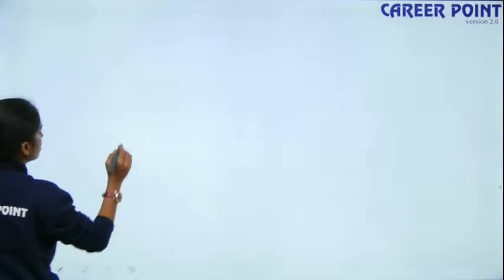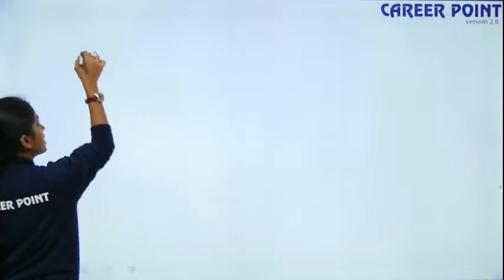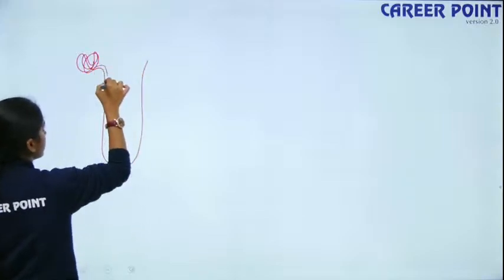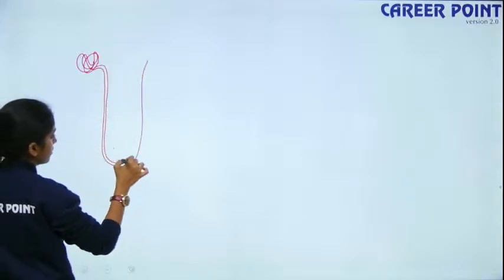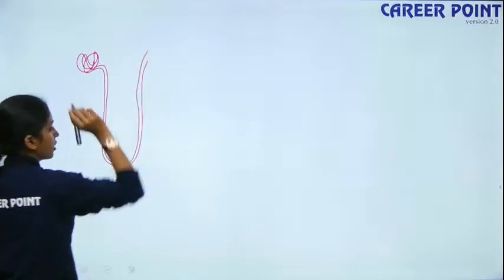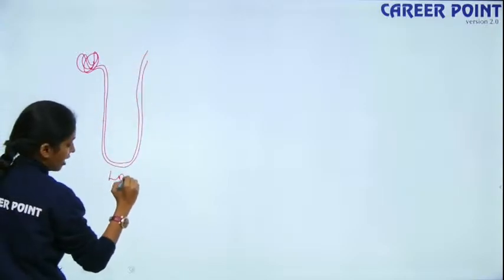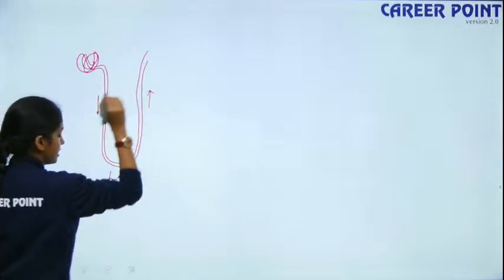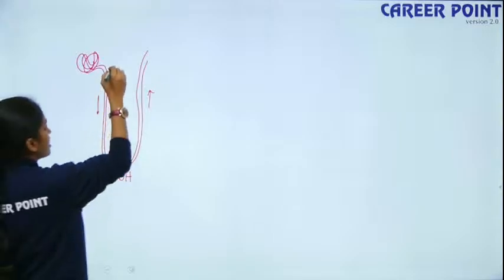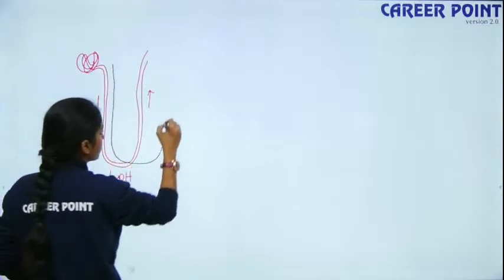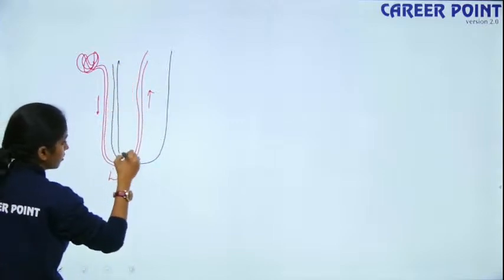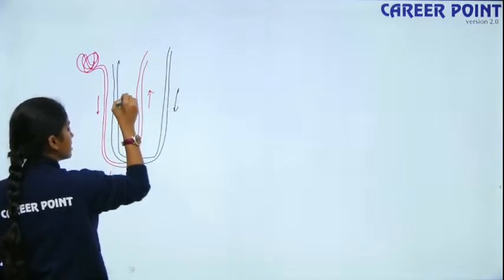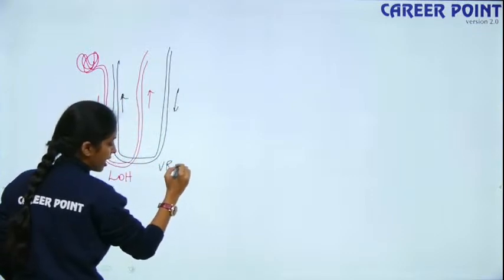So let me draw the structure. We have your PCT. From the PCT we have your loop of Henle. Please bear with my diagrams. So this is my loop of Henle. This is my descending limb, and this is my ascending limb. Now my vasa recta is like this. In the vasa recta, this is the descending limb and this is the ascending limb.